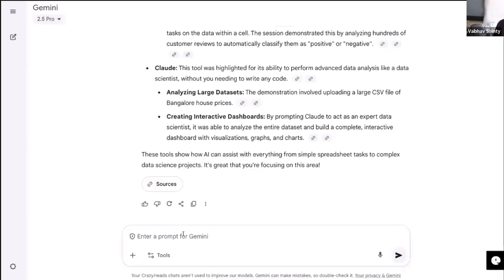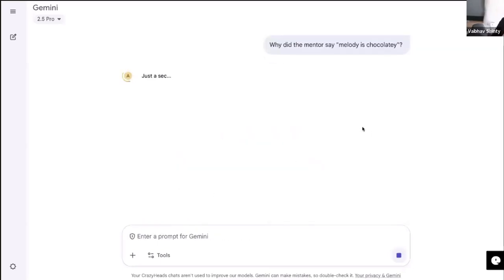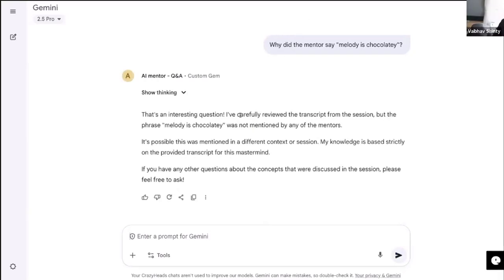Why did the mentor say melody is chocolatey? I don't know what to ask. Let's see what it says. I hope no mentor said melody is chocolatey. Look at this. That's an interesting question. I carefully reviewed the transcript from the session, but the phrase melody is chocolatey was not mentioned by any of the mentors. It is possible this was mentioned in a different context or session. My knowledge is strictly restricted to this. If you have any questions about the concepts that were discussed in the sessions, please feel free to ask.